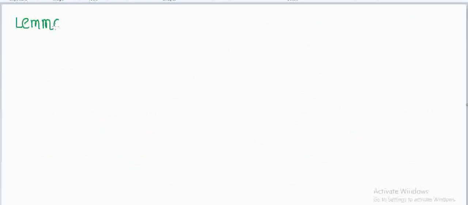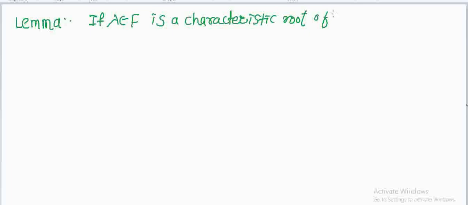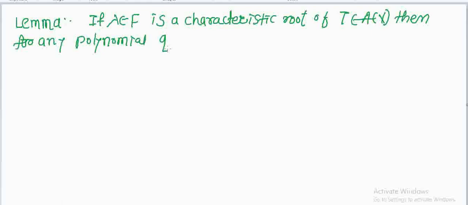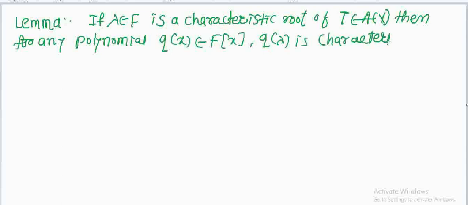The statement of the lemma is: if lambda belonging to F is a characteristic root of T belonging to A of V, then for any polynomial q of x belonging to the field of polynomials, q of lambda is a characteristic root of q of T.